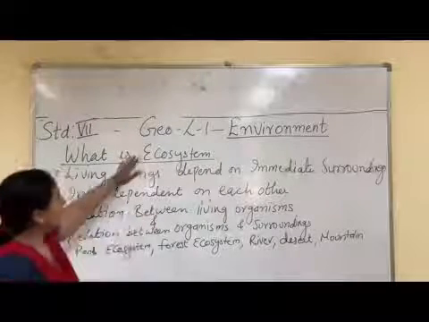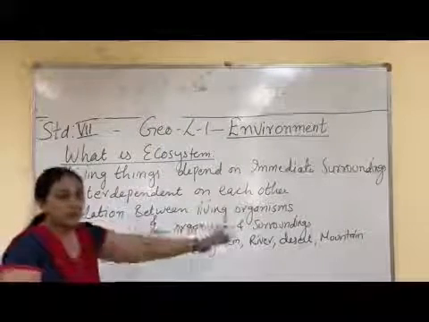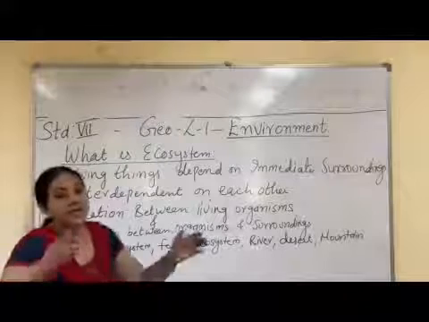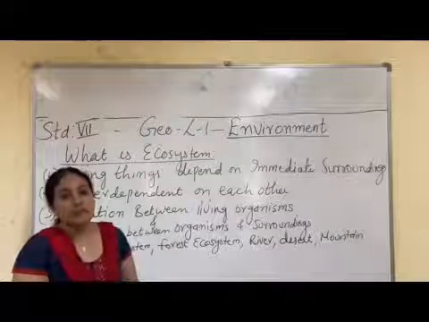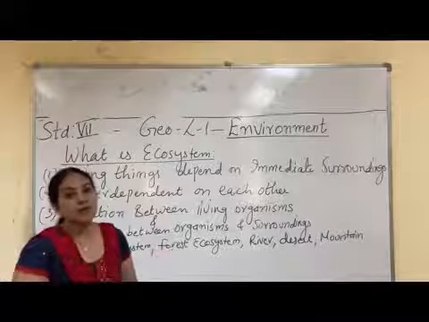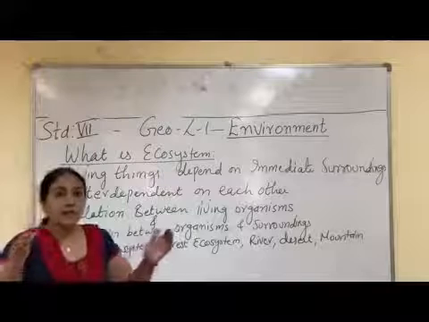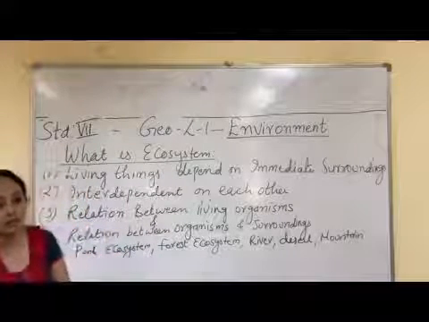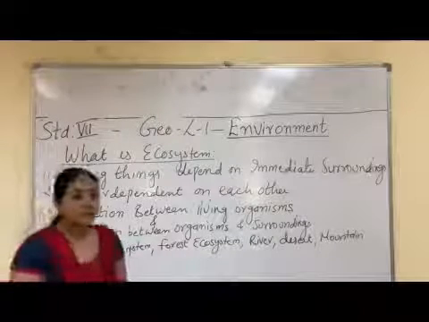So to define what an ecosystem is: an ecosystem is the relation between living organisms and the relation between organisms and their surroundings, which include air and water. So this together is called an ecosystem. Now there can be very big or large ecosystems, or there can be small ecosystems also. Let us take a small ecosystem, that is the pond ecosystem.